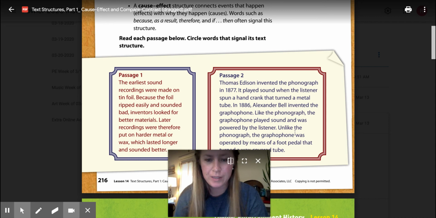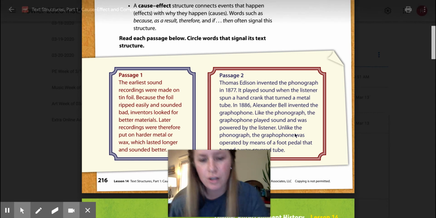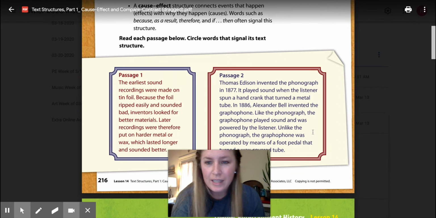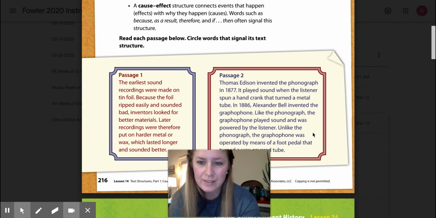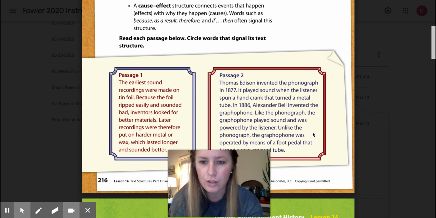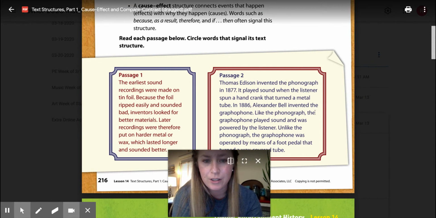Okay, so I'm going to read this out loud and then we're going to talk about what you're going to do with it. So, passage 1. The earliest sound recordings were made on tinfoil. Because the foil ripped easily and sounded bad, inventors looked for better materials. Later, recordings were, therefore, put on harder metal or wax, which lasted longer and sounded better.